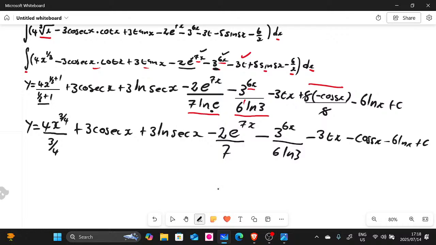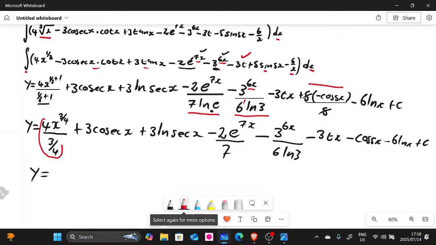Now, guys, this term here, you can rewrite it like this. Now, this one, you can take this on your calculator. You write it as it is there. You say 4 divided by 3/4. And the answer here, I think, is gonna give you 12/3, which is gonna give you 4.